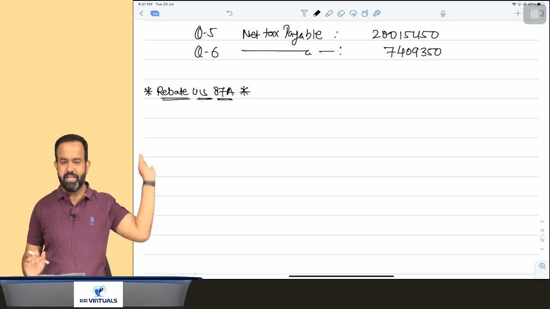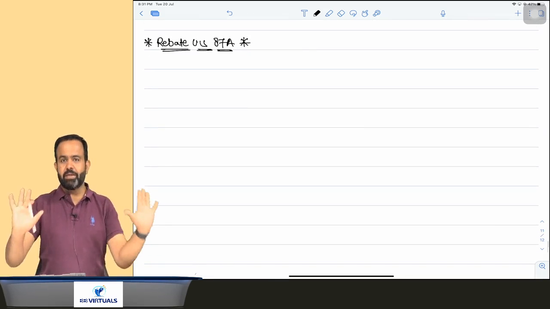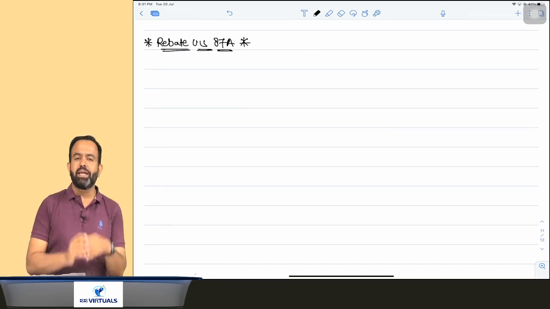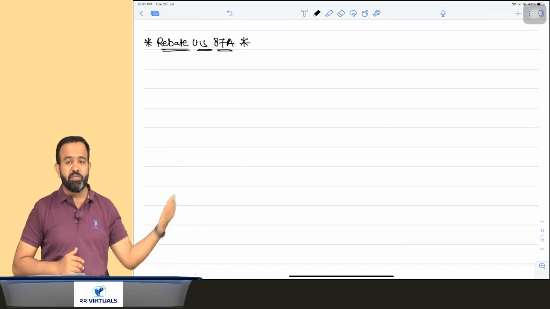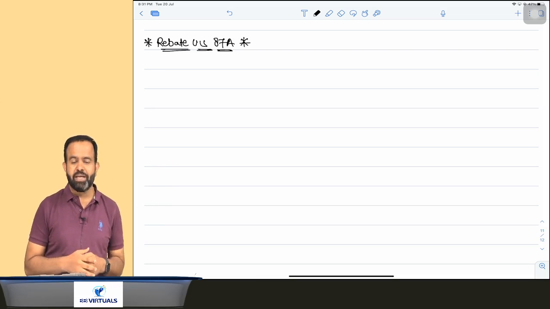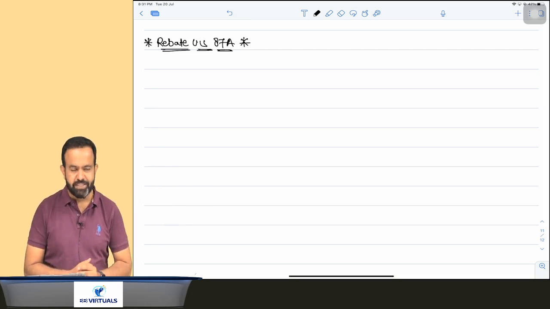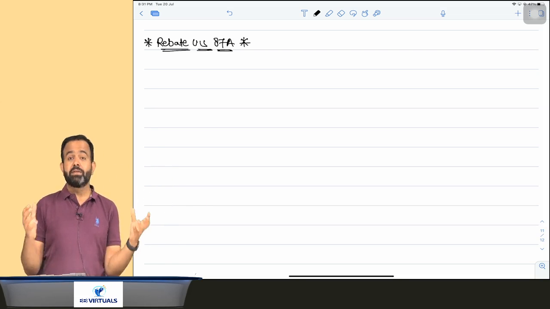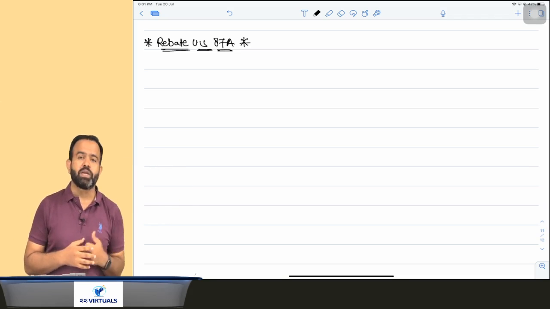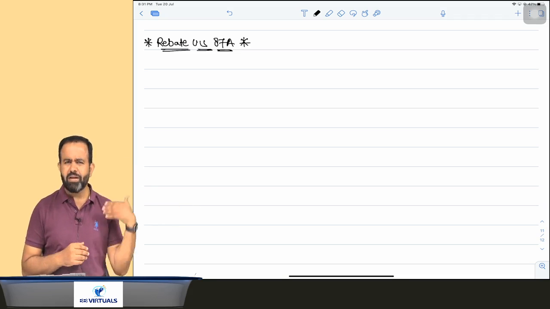Okay, now just pay attention. Today we have discussed the tax rate as well as the marginal relief. For individual, HUF, AOP, BOI, artificial juridical person, up to 2,50,000 there is no tax, 2,50,000 to 5 lakh 5%, 5 lakh to 10 lakh 20%, more than 10 lakh 30%. But sir, we heard that up to 5 lakh there is no tax. So sir, how is it?